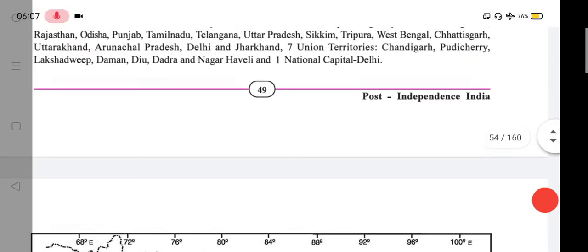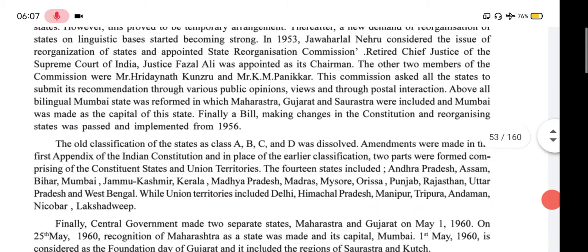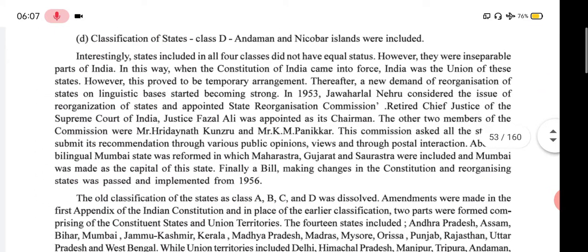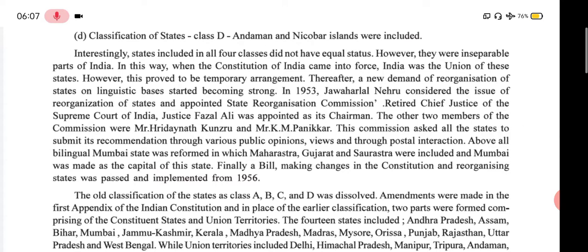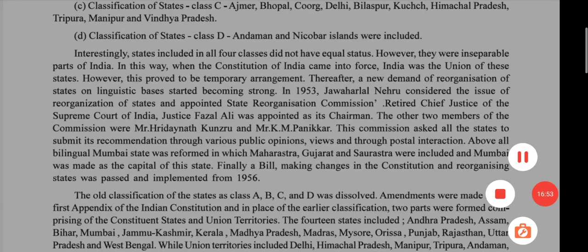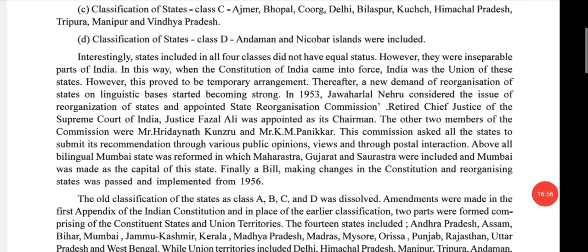Okay, before we start the next topic, just read this whole topic at least 2 times. I give you 5 minutes. Students, read fast. I will wait 2 to 3 minutes only.